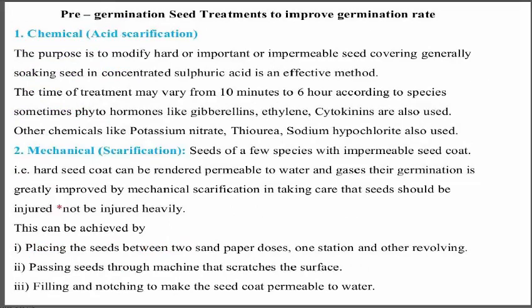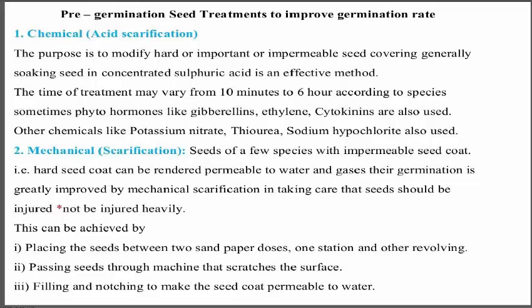Next is pre-germination seed treatments to improve germination rate. First is chemical, second is mechanical. In chemical treatment, different chemicals and hormones are applied, like phytohormones such as gibberellin, ethylene, cytokinins. These are applied as an effective method, for different times, from 10 minutes to 6 hours according to the species.